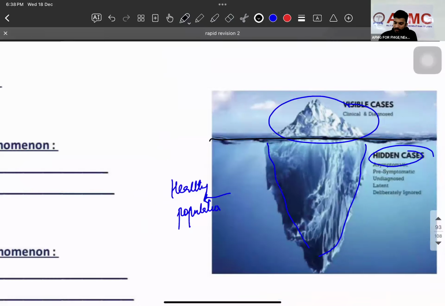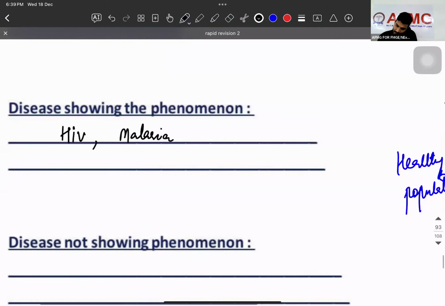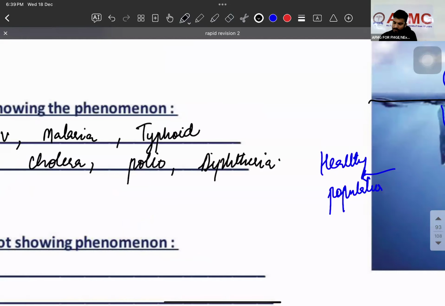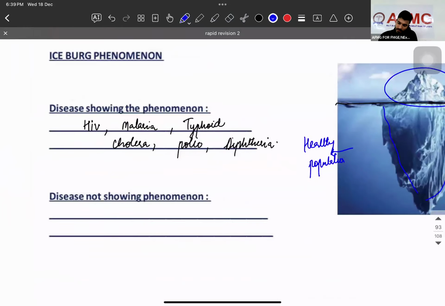Is that clear? Okay. Now, disease showing this phenomena, or the submerged part: HIV, malaria, typhoid, cholera, polio, and diphtheria. This is going to be your disease showing the phenomena.